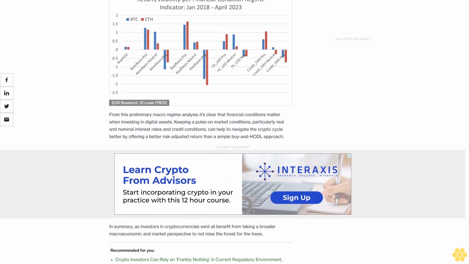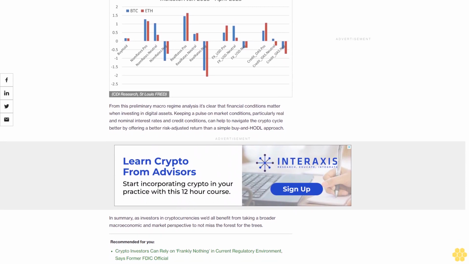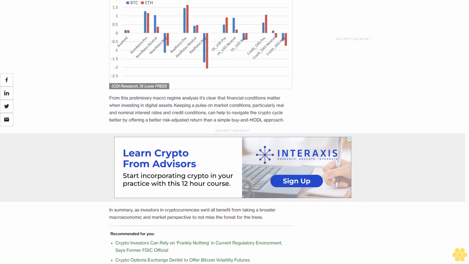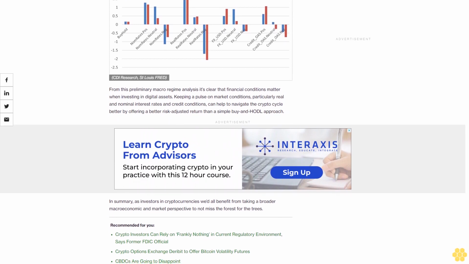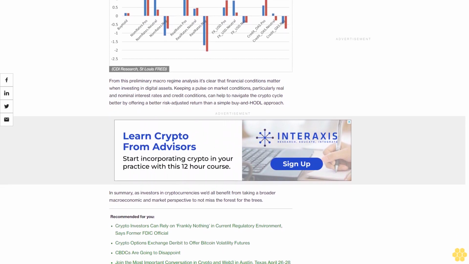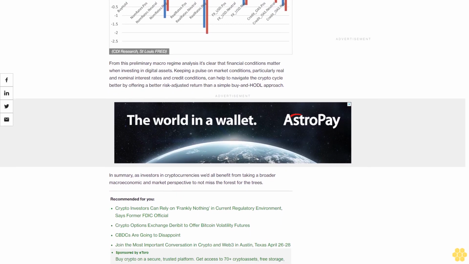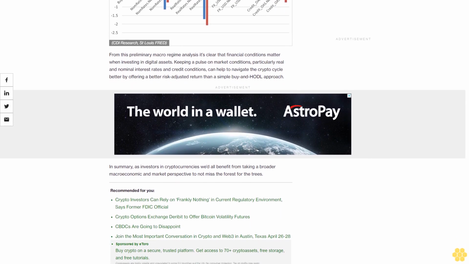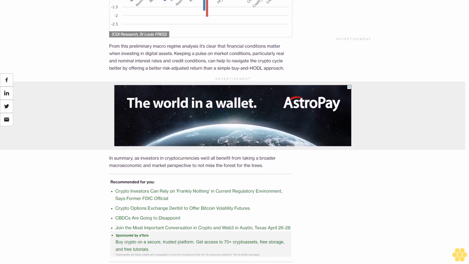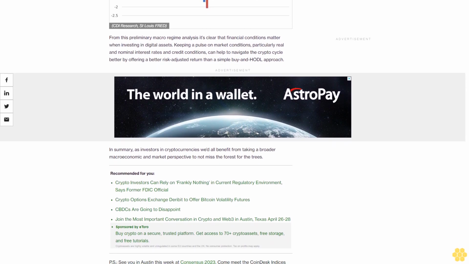Trend signals are generated from the data within these 4 macro indicator buckets, then averaged to result in a positive, neutral, and negative score for the financial condition regime. Risk-adjusted return ratios, annualized return per unit of volatility, are calculated on BTC and ETH within each regime and compared to an unconditional buy-and-hold strategy, buy-hold, shown in the figure below.